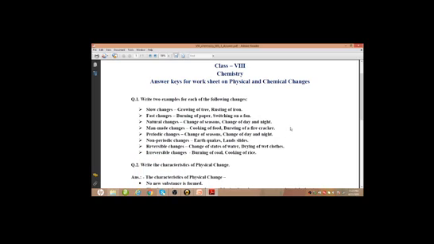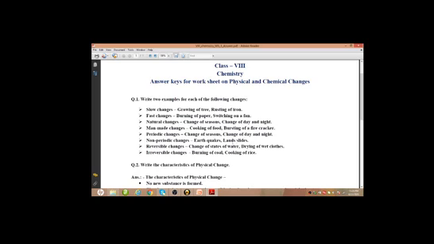Next, periodic change: change of season, change of day and night. These are periodic changes because they repeat themselves after a regular interval of time. Non-periodic changes: earthquake, landslide, these can be given as non-periodic changes because we cannot predict when they will happen, or they don't come at a regular interval of time. Okay, so earthquake and landslide or an epidemic also can be given as non-periodic changes.